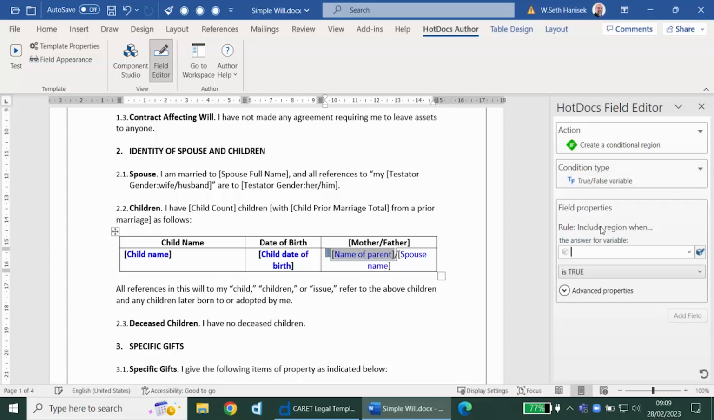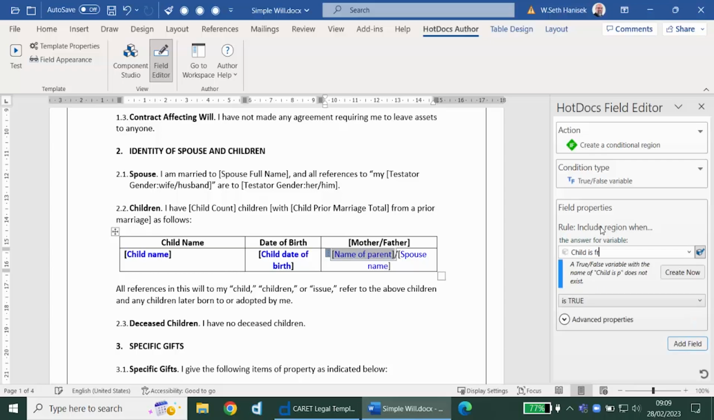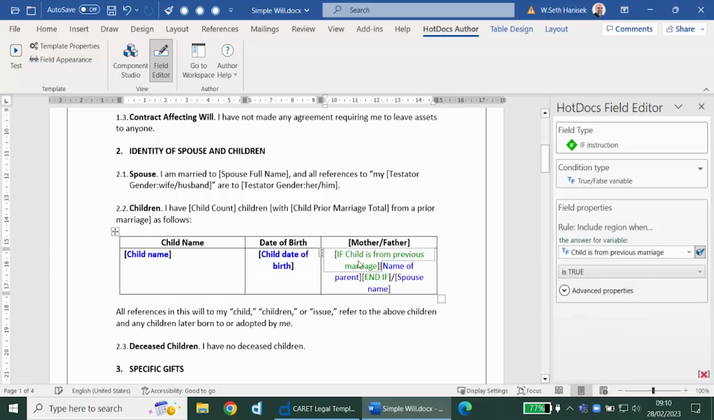So we're going to create a new question to say, child is from previous marriage. And we build a rule using this wizard that says the rule is include region, which is the highlighted text, when the answer for variable child is from previous marriage is true. When we add our field, it puts in an if field and an end if field surrounding our optional text, and whatever's between the if and the end if is subject to the rule.